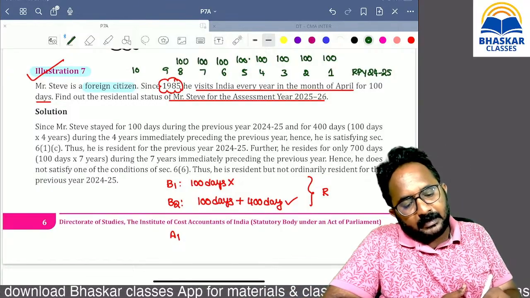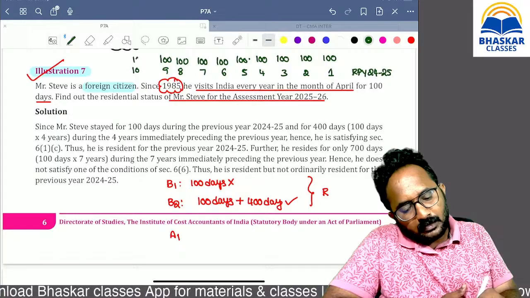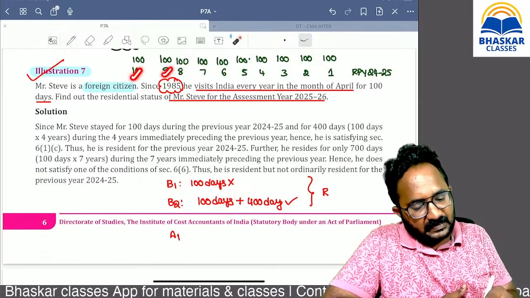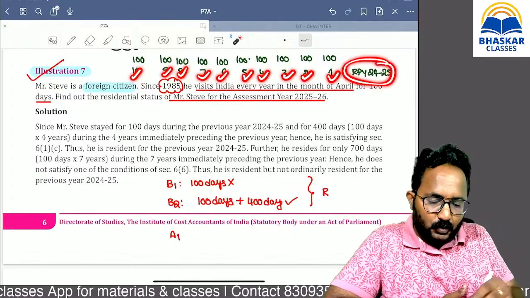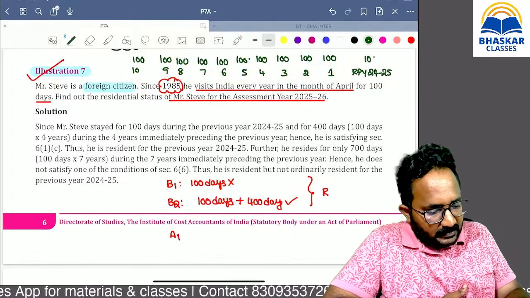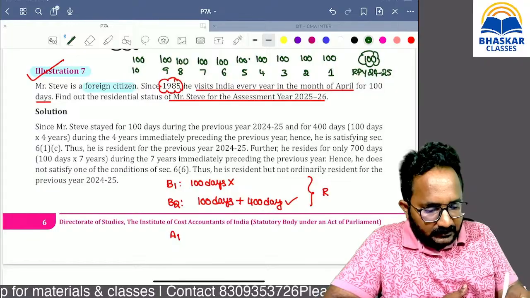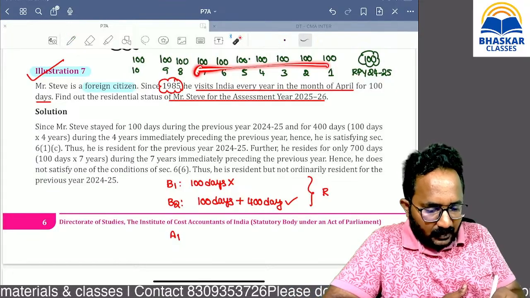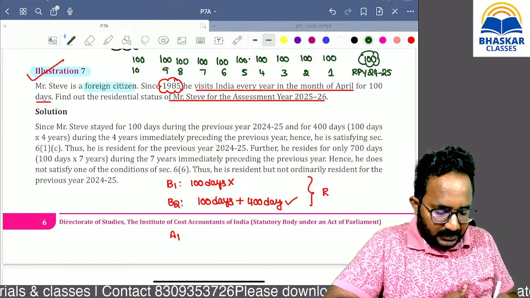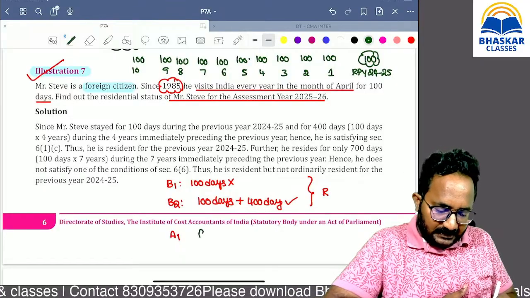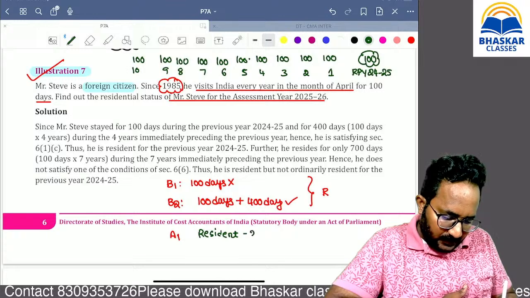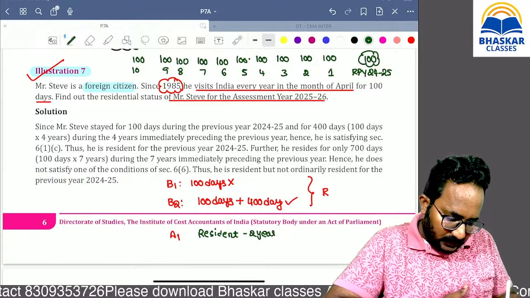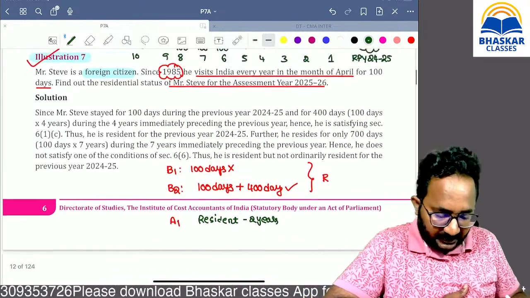Every year I have to find out the residential status, but the answer I will definitely get for more than 2 years, because during these years 100 days, next years also, previous years also 100 days, definitely you will get the answer as resident. Without any thinking you can write that for at least 2 years you will get the residential status as resident.